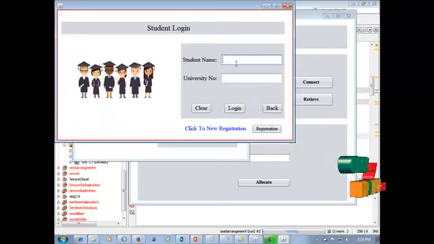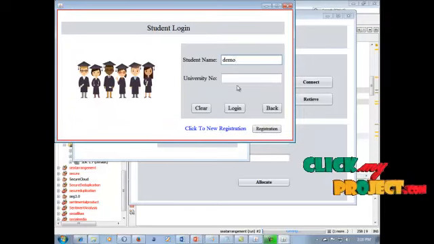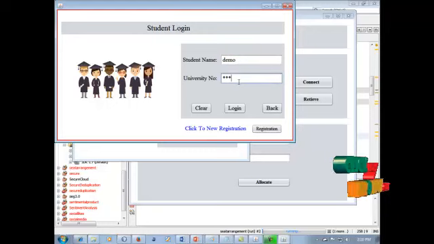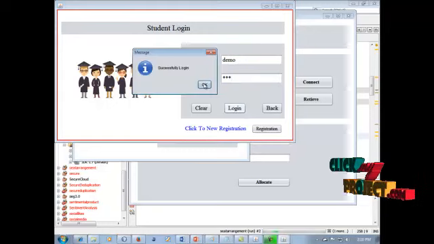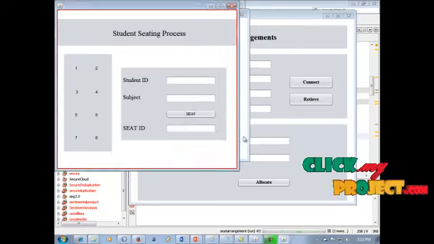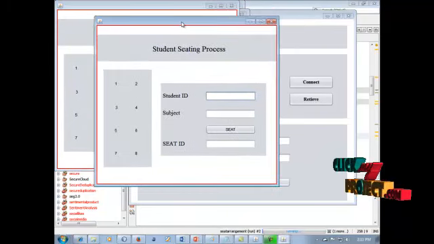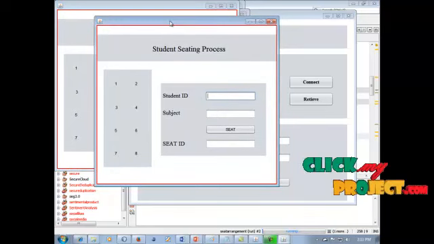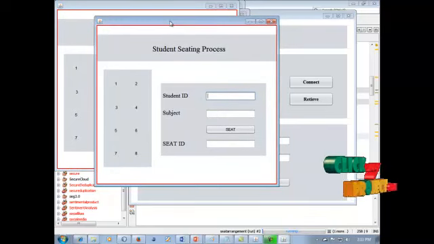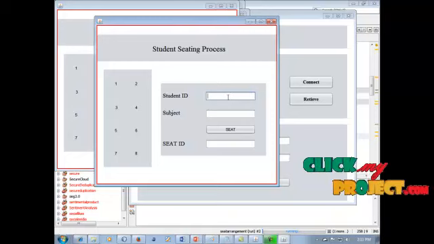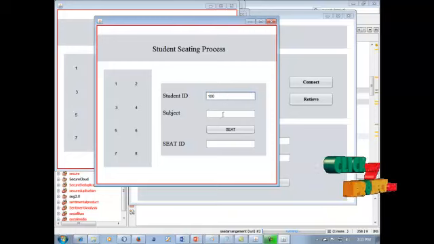It is the student name. Demo is our student name, and our university number is 100. So click this login, and the login process is successful. Okay, it is the student seating arrangement. The admin has already allocated the seat for the student in this place. The student can view this process. The student ID is 100 and the subject is control system.